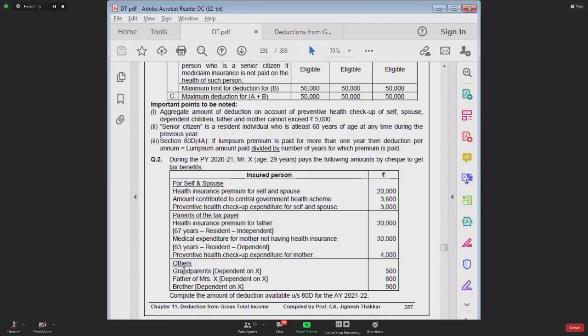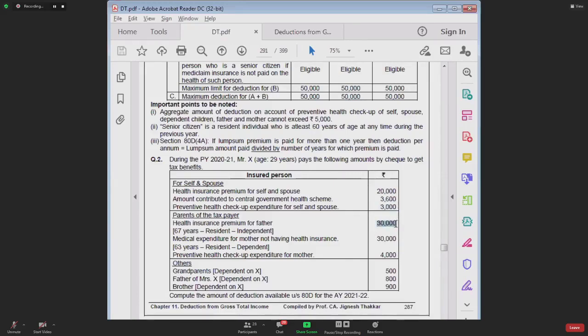Others: amount spent for grandparents, father of Mrs. X and brother dependent on X. For these people, you cannot claim any deduction. Now, first of all, let us see what is the amount of preventive health checkup. 4 plus 3, 7. So out of this 7, deduction would be restricted to 5. Deduction will be restricted to 5.